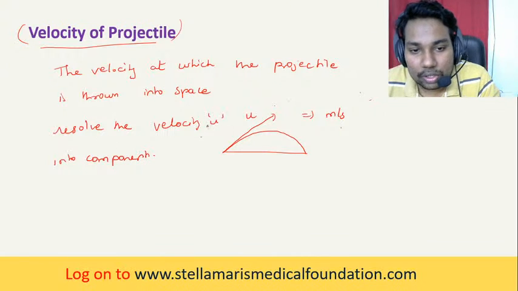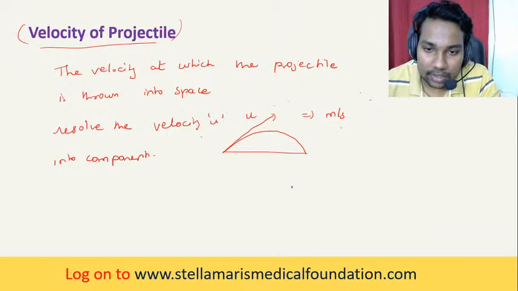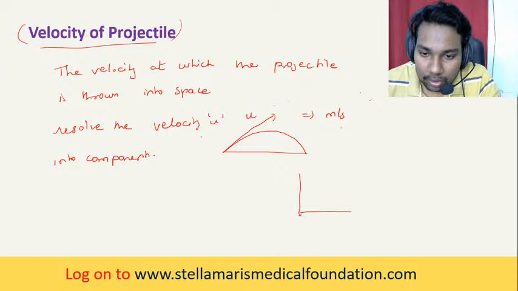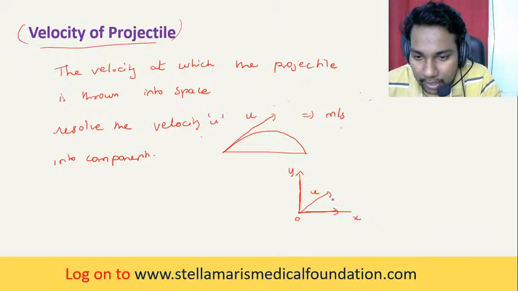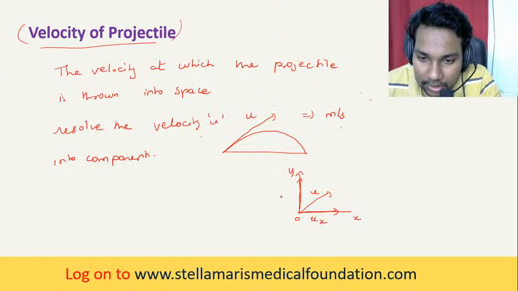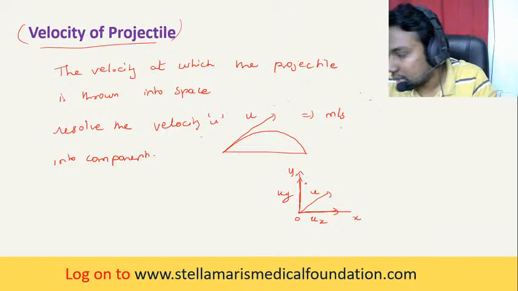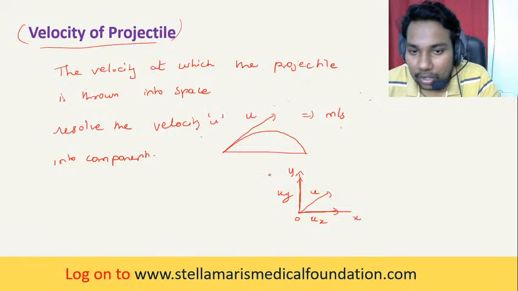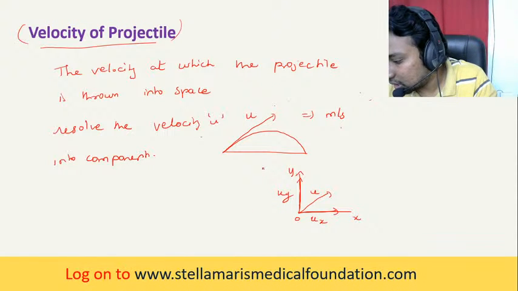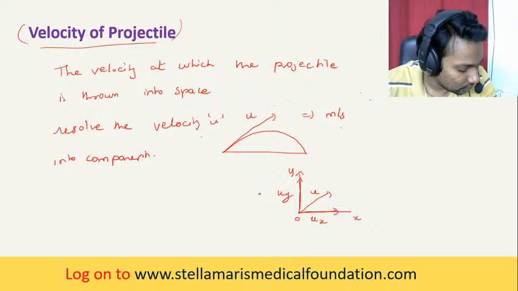You can resolve the velocity u along OX and along OY, that is UX and UY, the horizontal and vertical components of the velocity of the projectile.